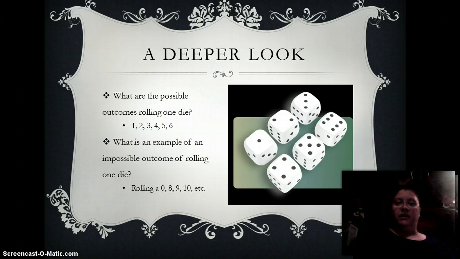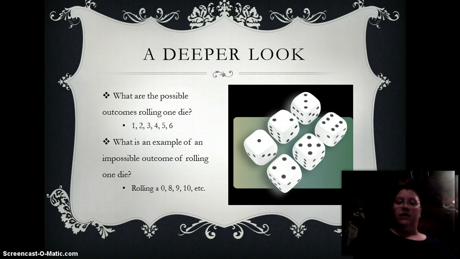Now let's take a deeper look into things. Let's talk about a set of dice. We have one die, and on one die we have 6 sides, and we have 6 numbers. So, what are the possible outcomes rolling one die? It would be 1, 2, 3, 4, 5, or 6.